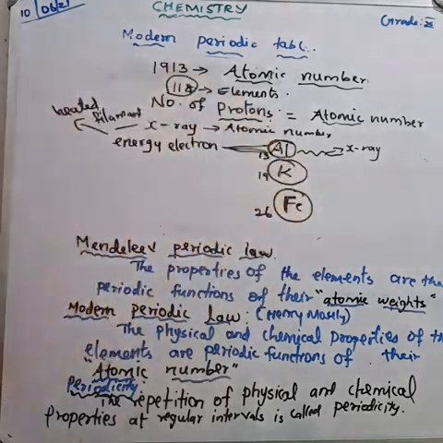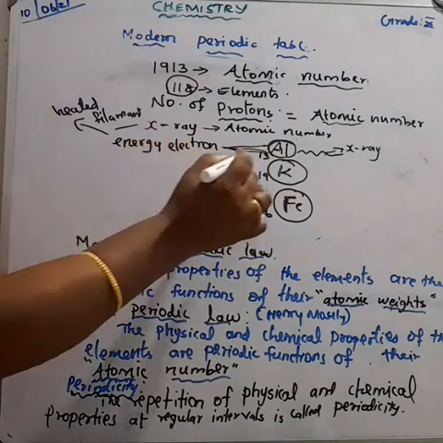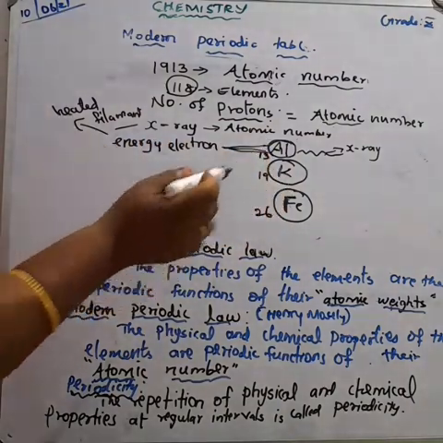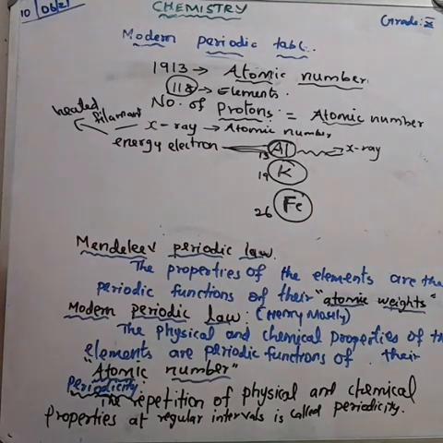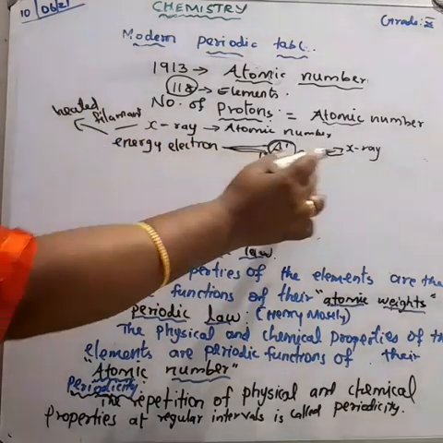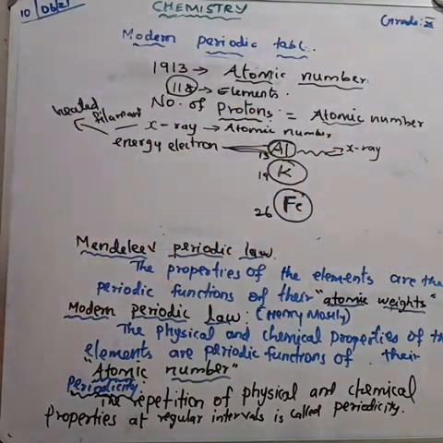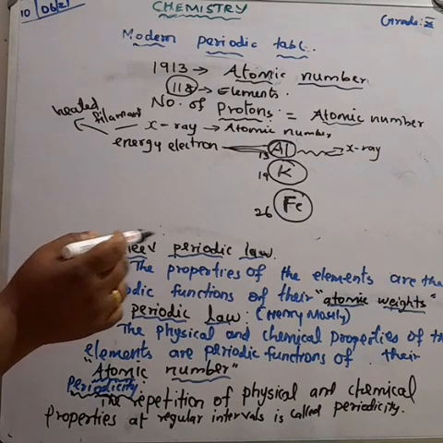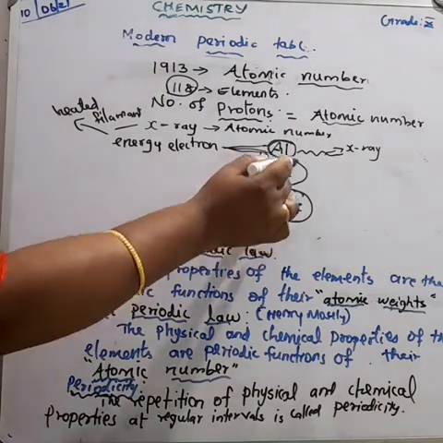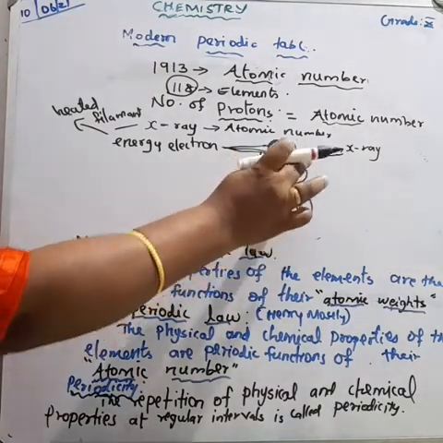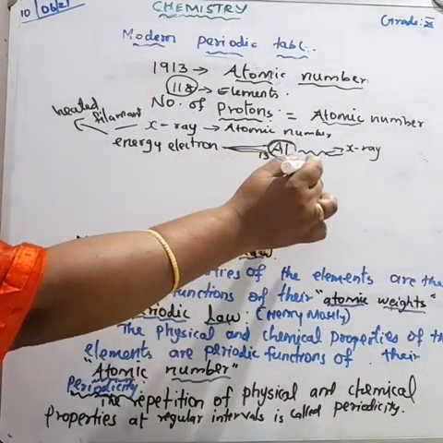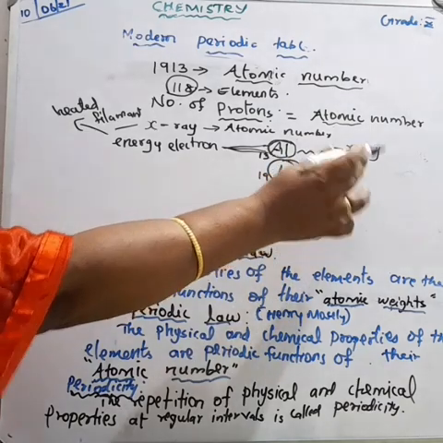When Moseley bombarded high energy electrons on the aluminium, it released X-rays of a certain frequency. When comparing aluminium and potassium, aluminium released lower frequency X-rays.